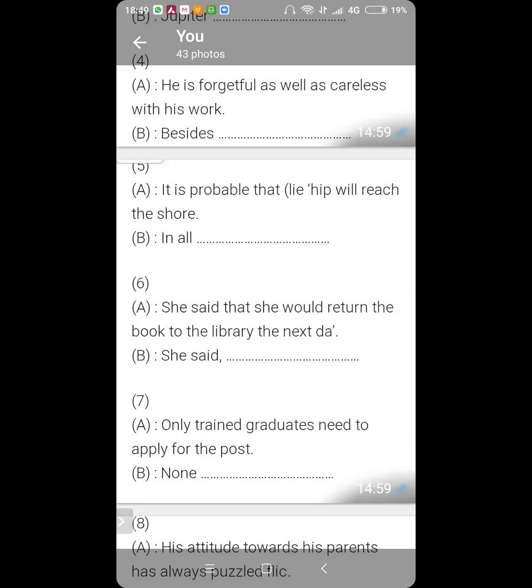She said that she will return the book to the library tomorrow. You missed the words to the library. So what you have to say is, I will return the book to the library tomorrow. Yes, you got it perfect. You know the rules of changing direct to indirect and indirect to direct.